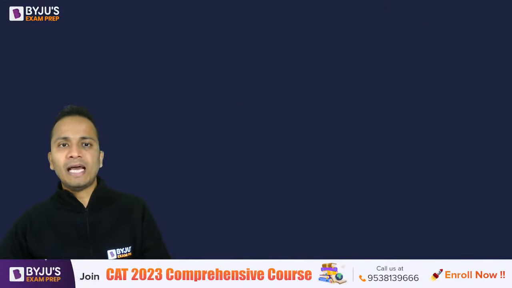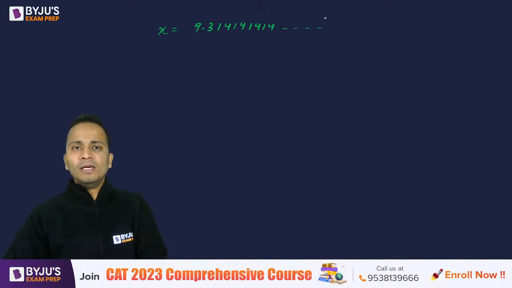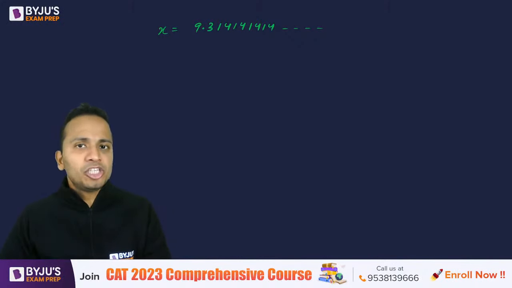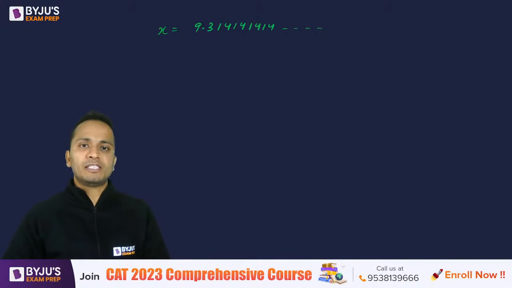All right, I'll take one more example of a different type. So let's open a blank slide. The value of x is 9.314141414 and so on. Now in this example, you will observe that the repetition, the pattern is not starting immediately after the decimal.